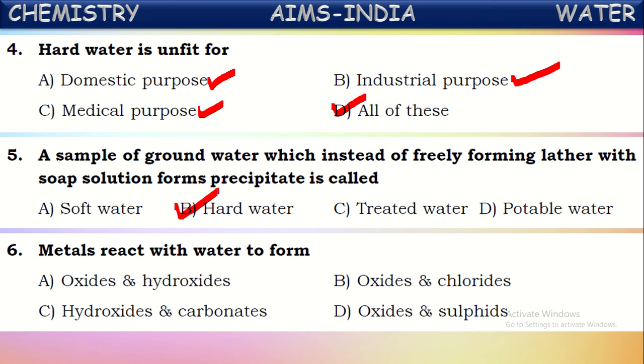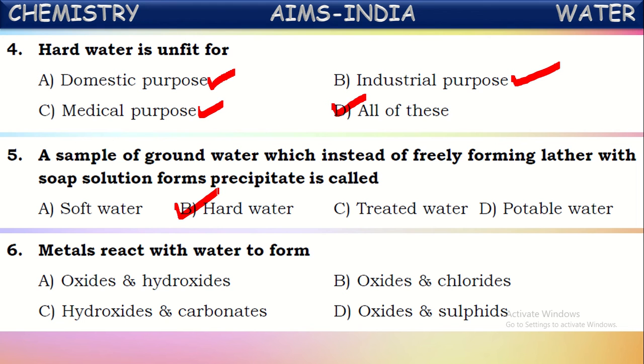So generally, on reaction with water, metals form mostly metal hydroxides and metal oxides. The reactivity of metals can be classified into three parts: highly reactive metals, reactive metals, and the least reactive metals, which are noble metals.